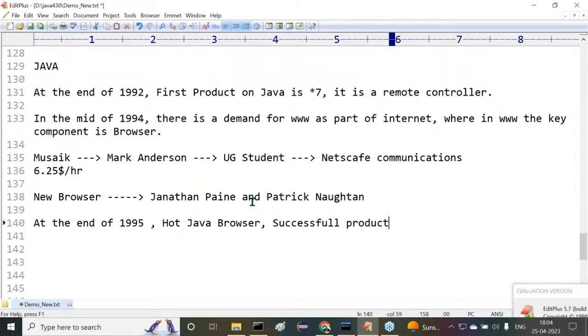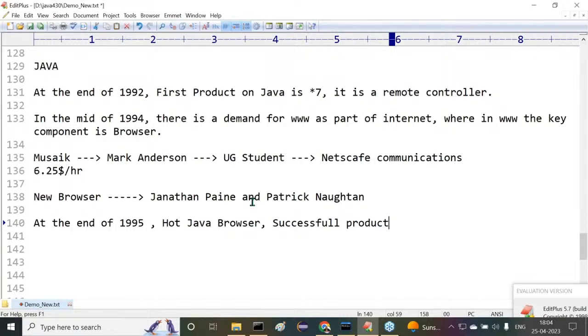Sun Microsystems has prepared a browser, and that browser is a very good browser. Some reputation is building outside. People are talking about how this browser was prepared and provided by Sun Microsystems, and everybody is thinking about it internally. Sun Microsystems has a new programming language, that is Java, and on the basis of Java this browser was prepared. People became aware of it.